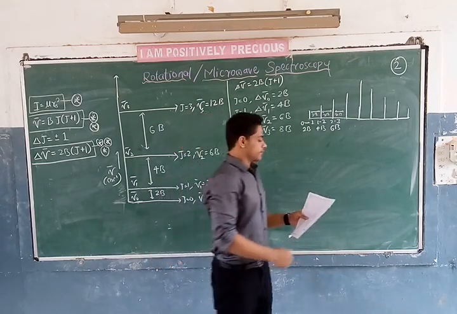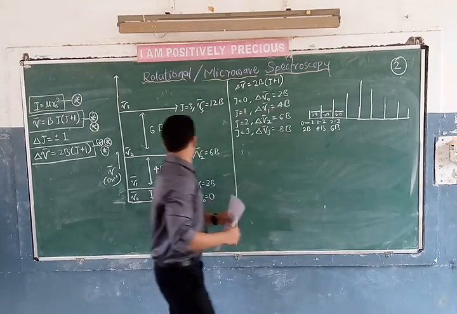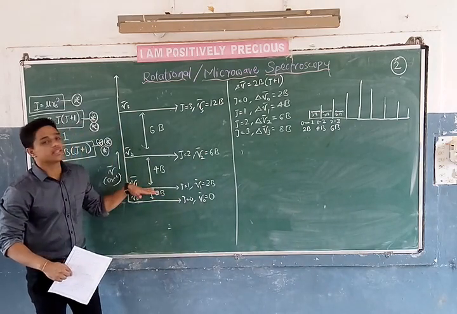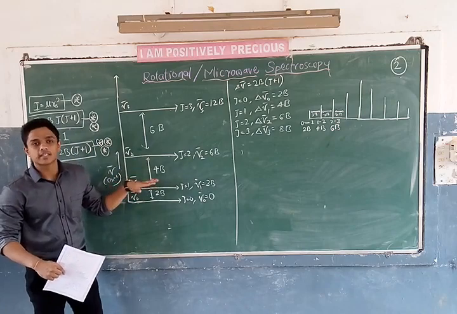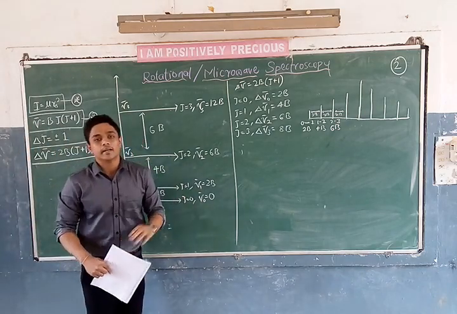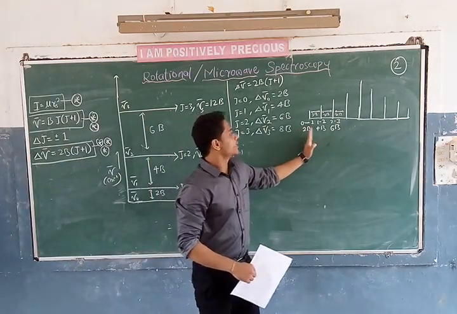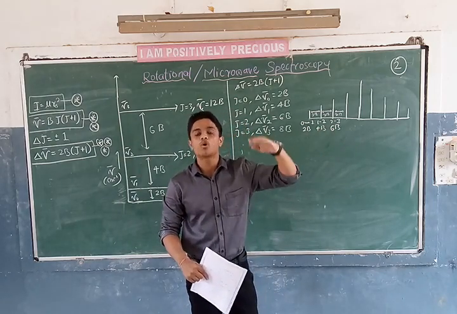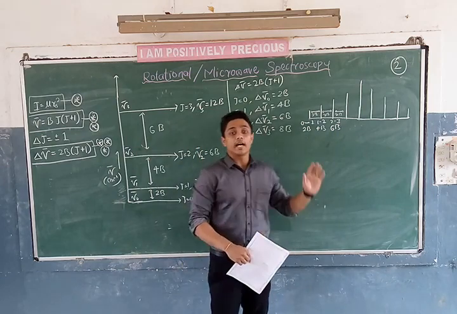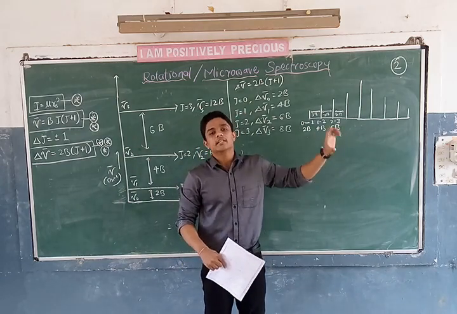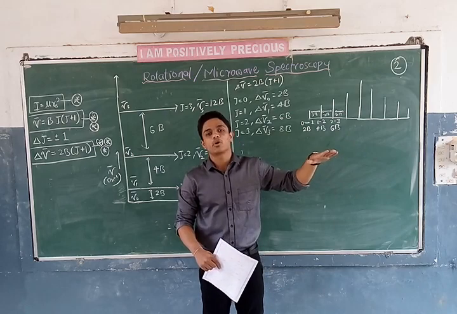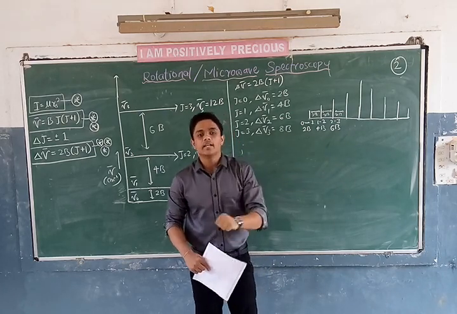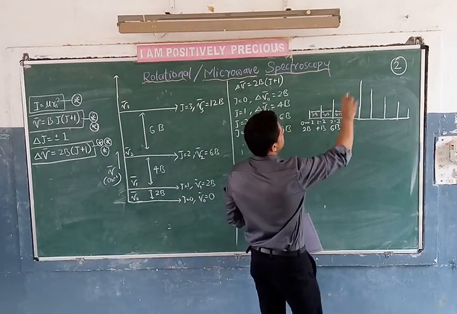It says that the greater the population of molecules in an energy level, the greater will be the transition. The greater the transition, the greater will be the intensity. Based on this, as the J value increases, the molecular density for transition will be less, hence the intensity will be less. As the J value keeps on increasing, the intensity keeps on decreasing because the molecular density in the excited state will be less. So I will get a graph like this.